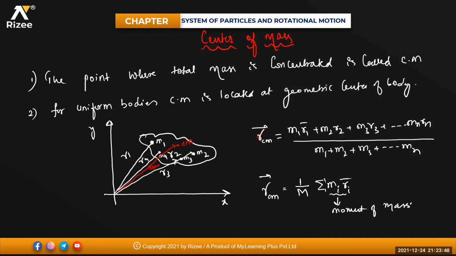So RCM bar is equal to M1 R1 plus M2 R2 plus M3 R3 plus so on up to Mn Rn divided by M1 plus M2 plus M3 plus so on. All this mass can be taken as a total mass capital M, beta. M1 R1 plus M2 R2 can be written as summation of Mi into the rith particle. This summation of mith particle rith particle is known as the moment of mass.